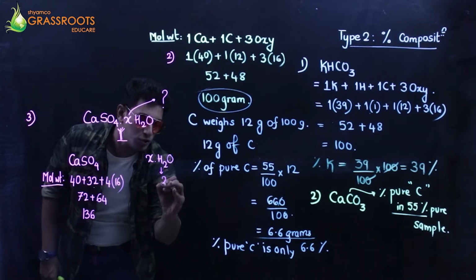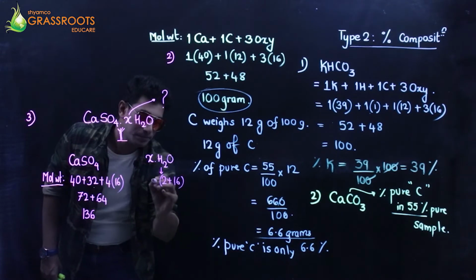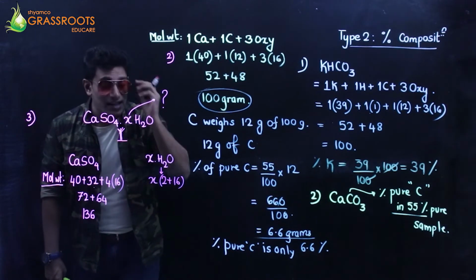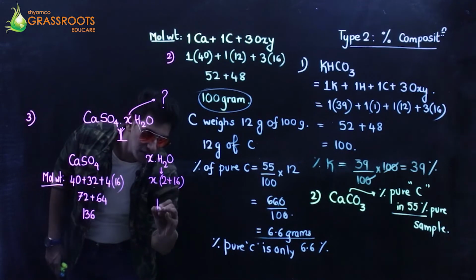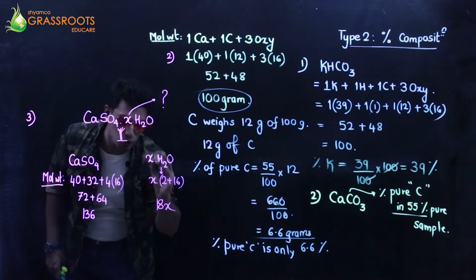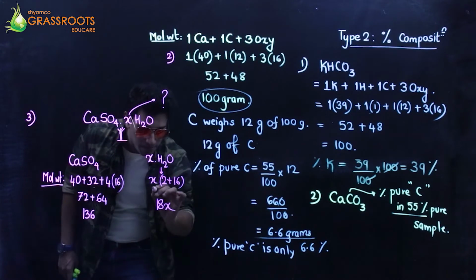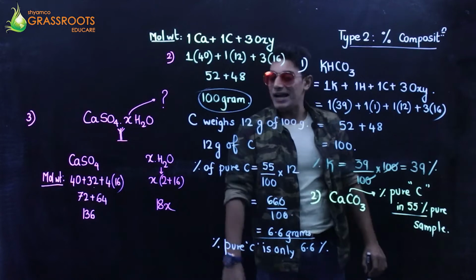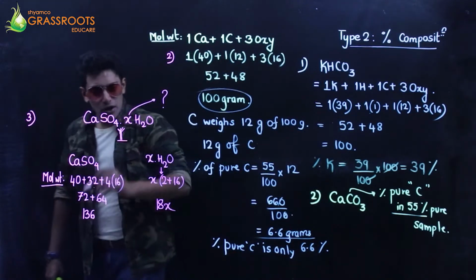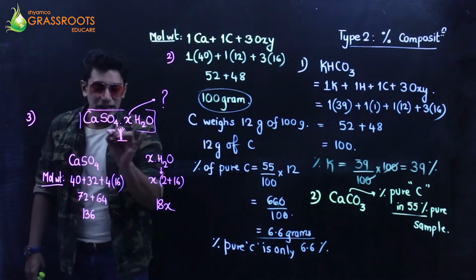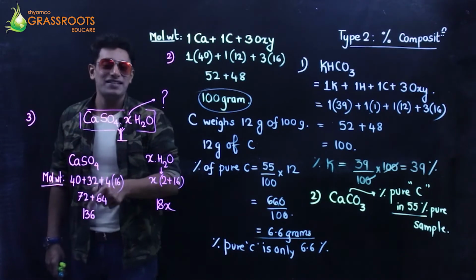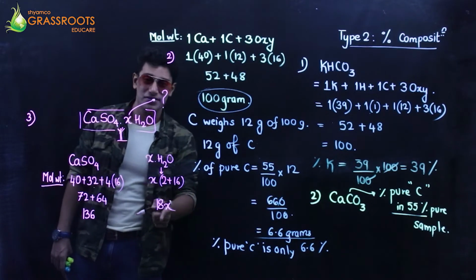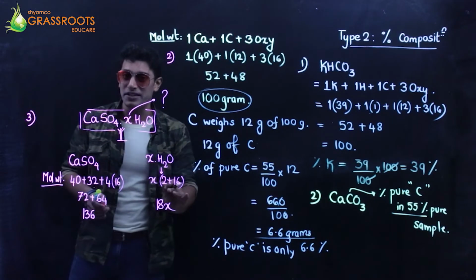Hydrogen is 1 plus 1, 2 grams, and oxygen is 16. Multiplied with X. It's not one water molecule, there are X water molecules. So the answer is 18X. 18 into X is the mass of X total water molecules in this compound. Can I say, when you heat this up, it gives me 136 grams of CaSO4 along with 18X grams of water? That is how the split up is.